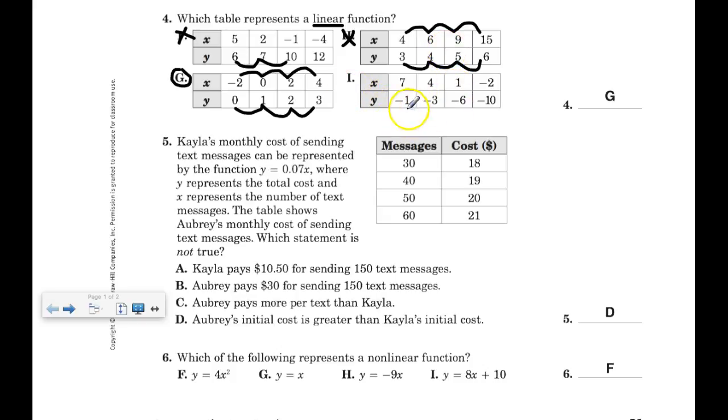Letter I, just to be safe, minus 2, minus 3, no, minus 4. So that rate of change is not constant either. I'm going with choice G.